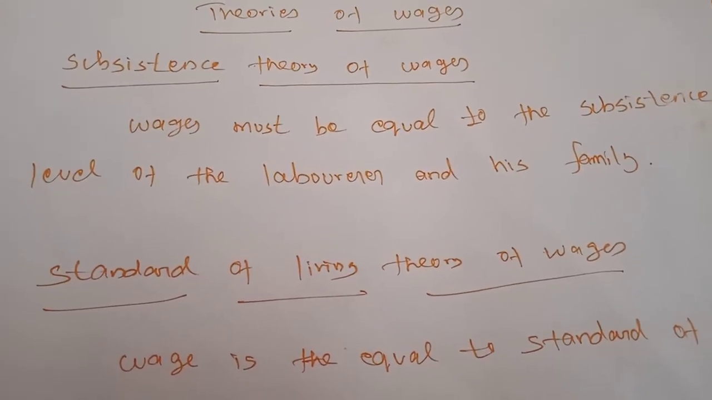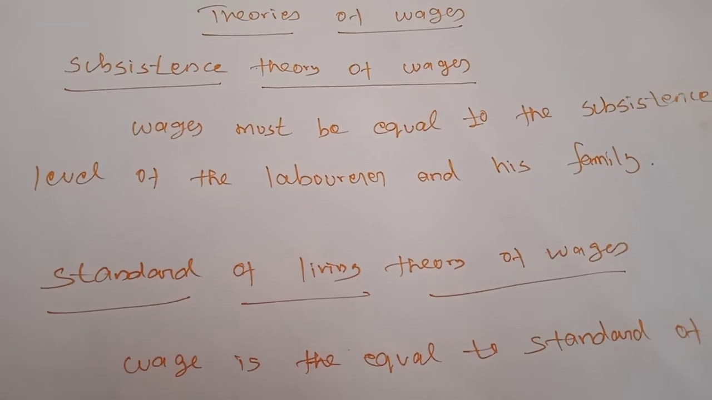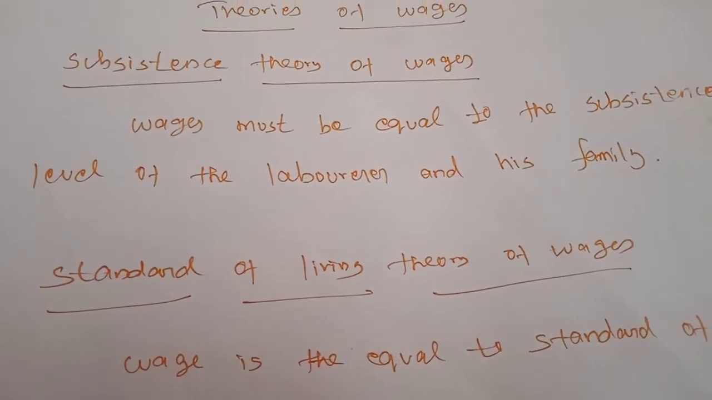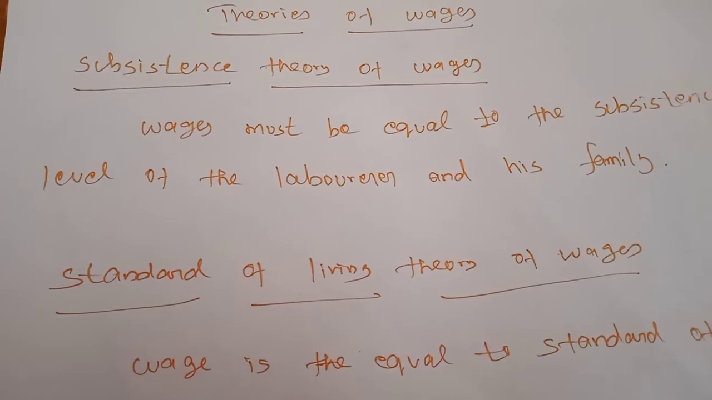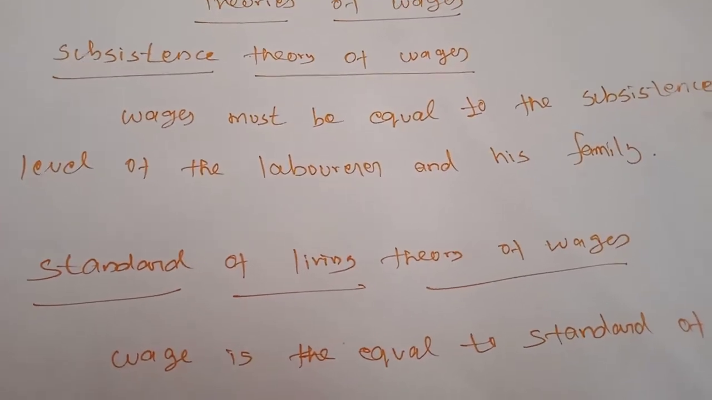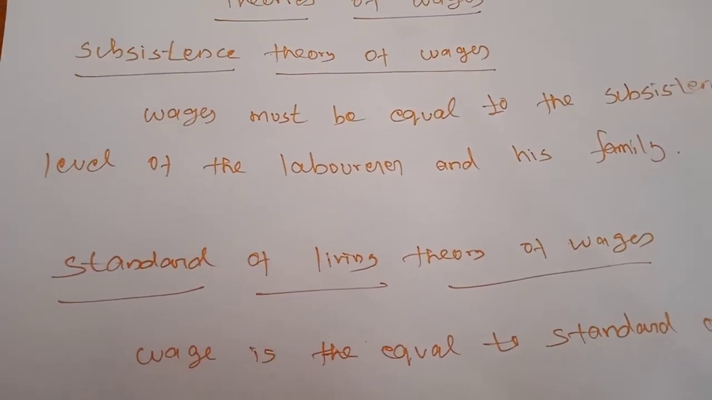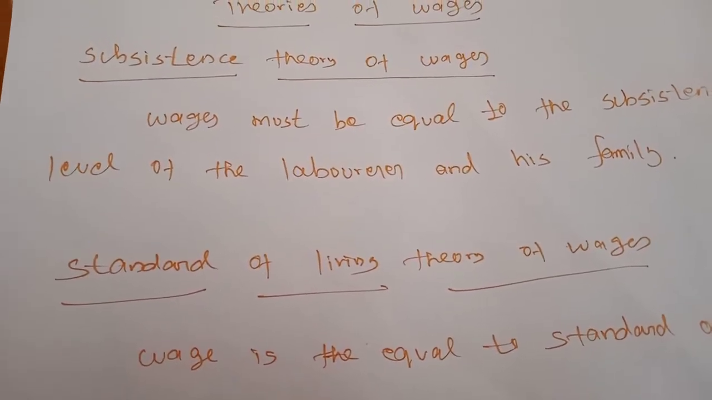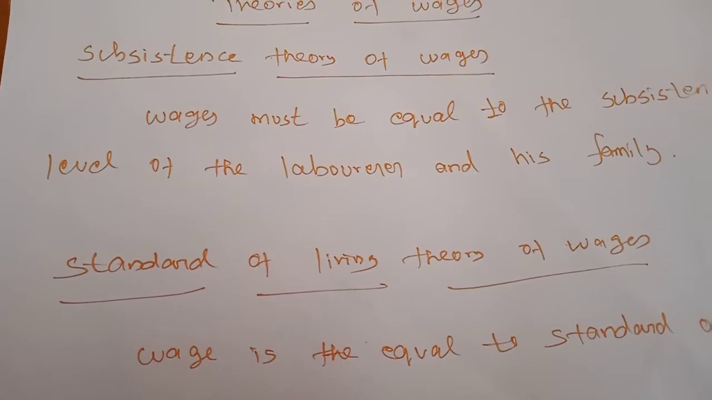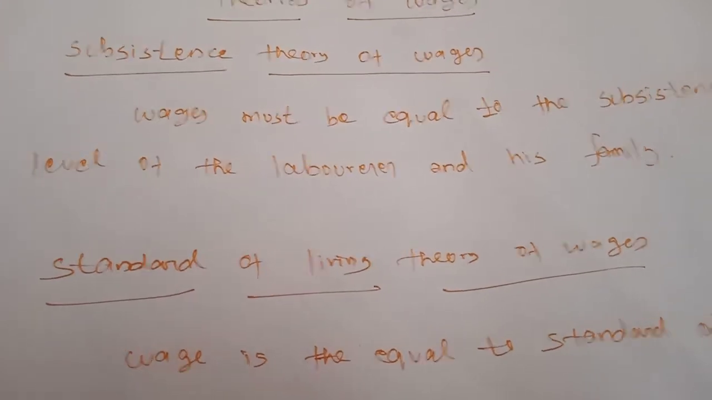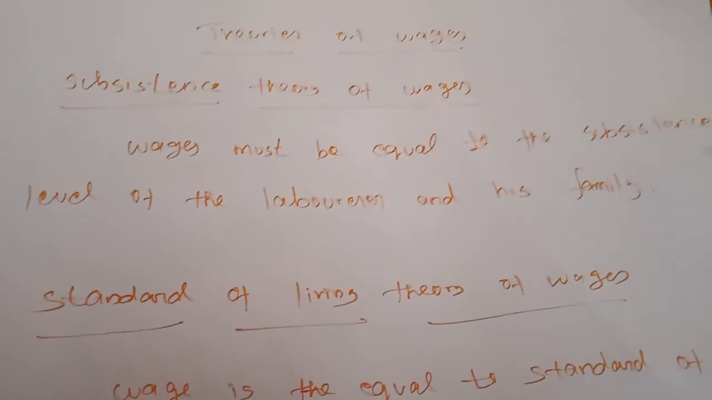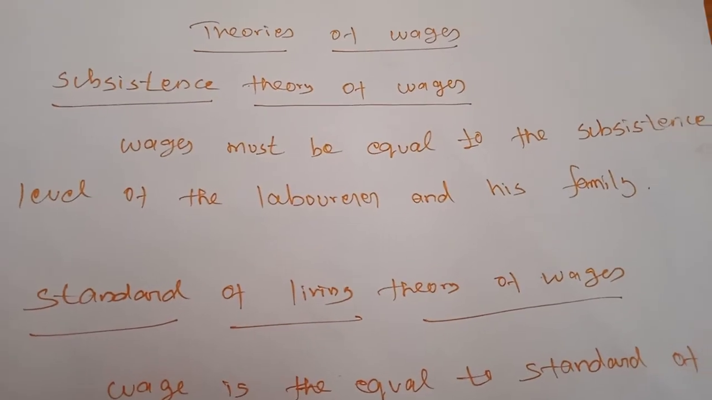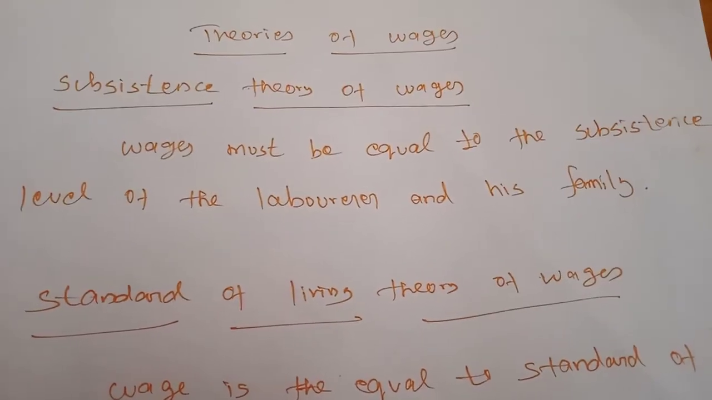If the population is increased, the labor supply increases and the wages decrease. If the population is reduced, the wage rate will be increased. So this theory holds that the wages of workers would not be above or below the subsistence level of the laborer and his family. In this theory, many criticisms are found.